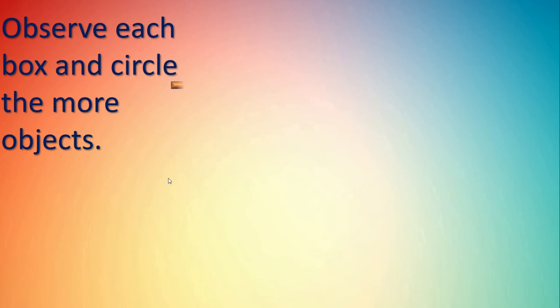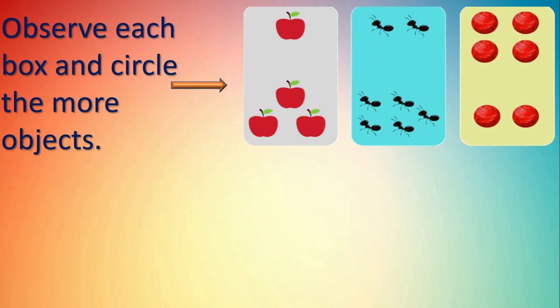Here, observe each box and circle the more objects. Yes, dear children, this is activity for you. Here you can see apples in 2 groups, ants in 2 groups, and here the stones in 2 groups. What you have to do?